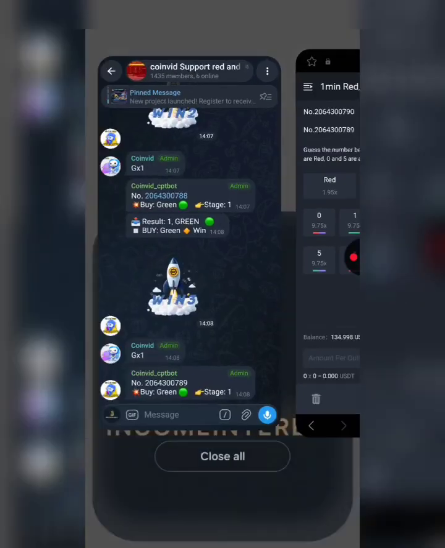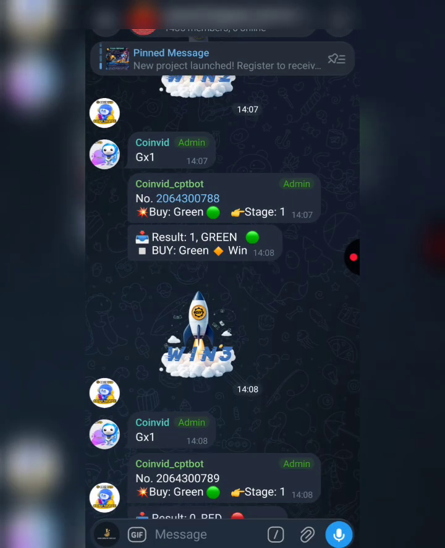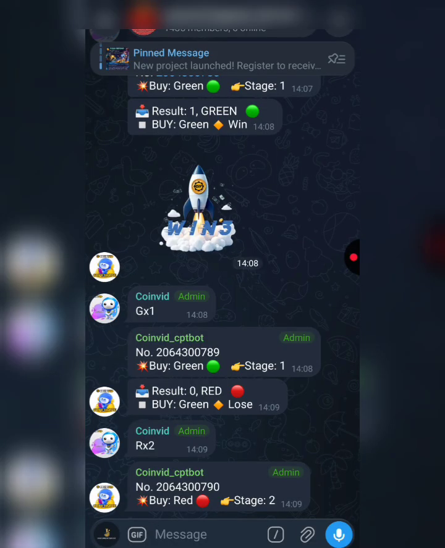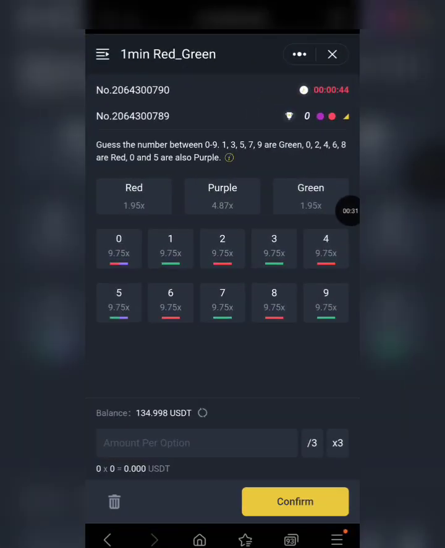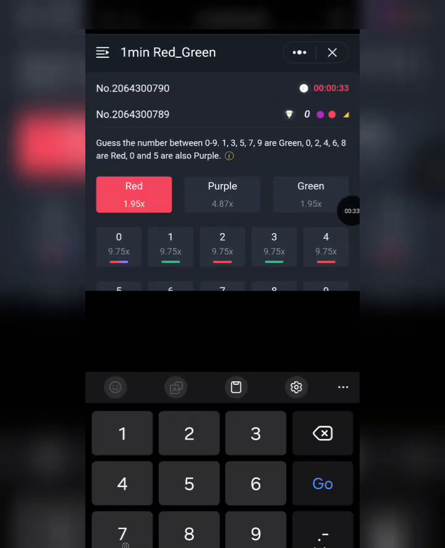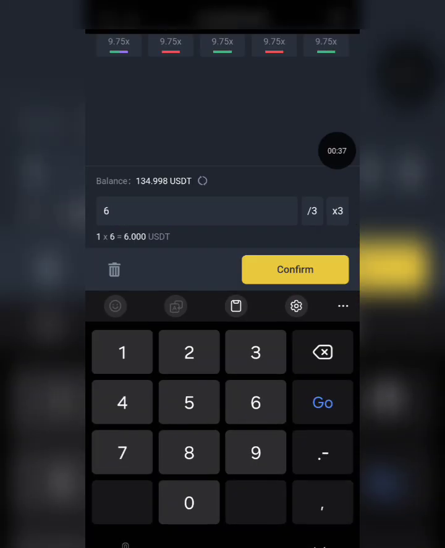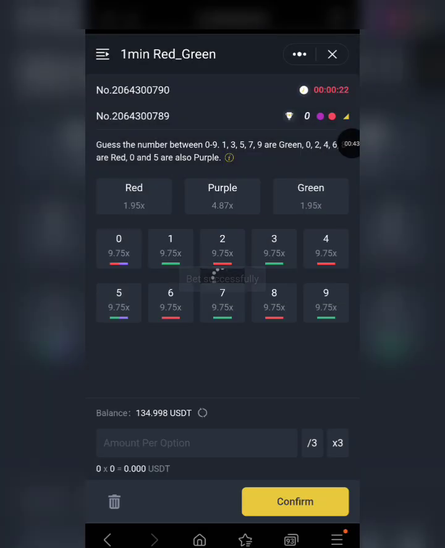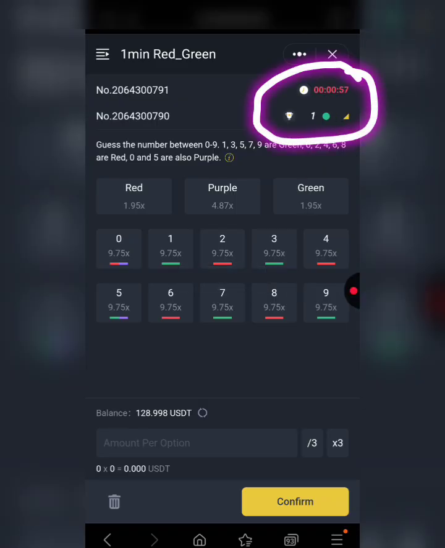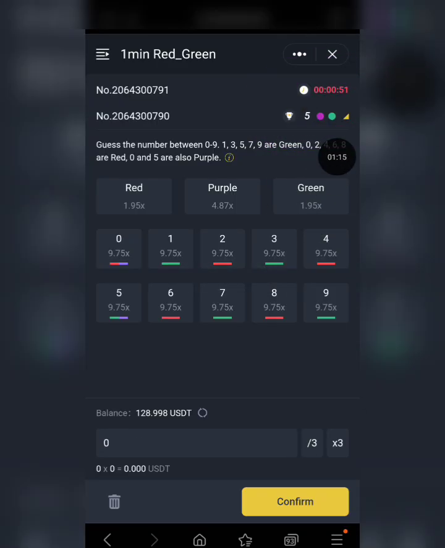Now we need to recover the funds we lost previously and make more profit. To do that, coming back here, we have a signal telling us to go with red this time around. So I'm going to come back here and select red. This time around I'm going with 6 USDT. That is, I'm going times 2 of the previous amount I used. I'm going to click on the confirm button here. Let's wait for the results. And here we go, guys, and instead we got a green this time around.